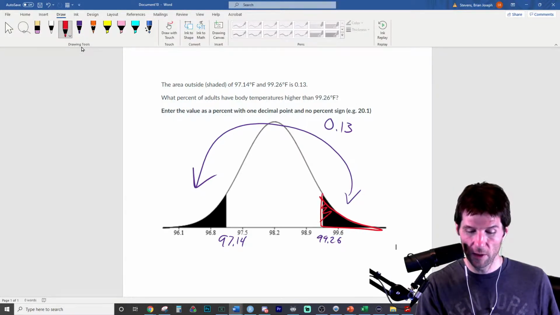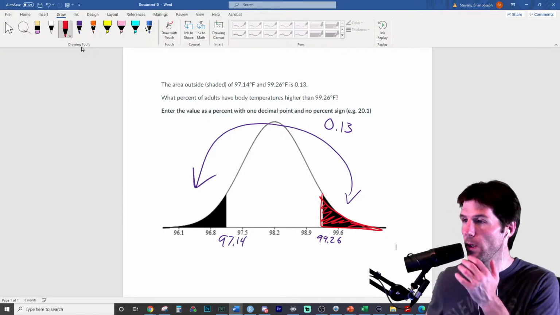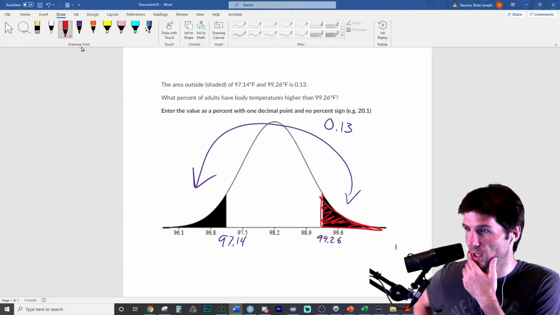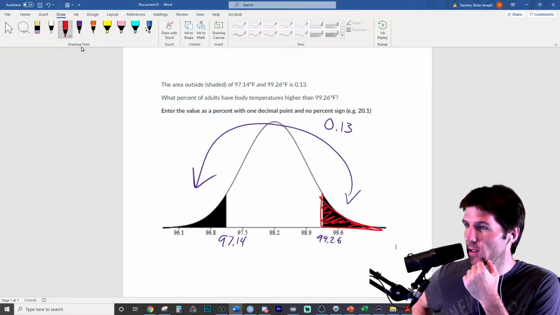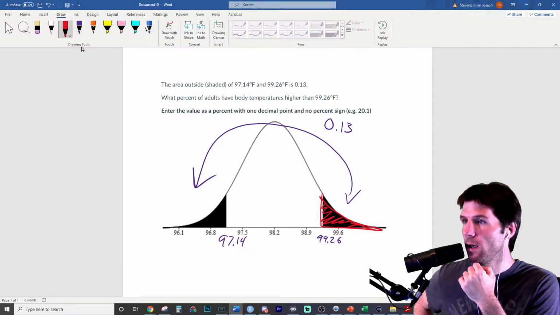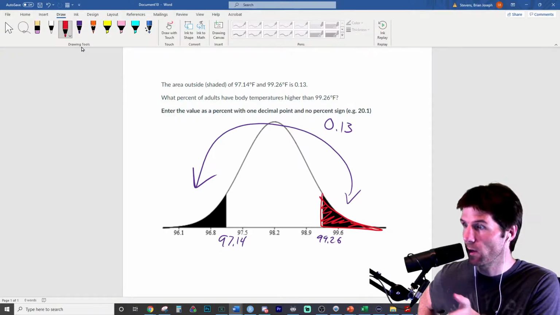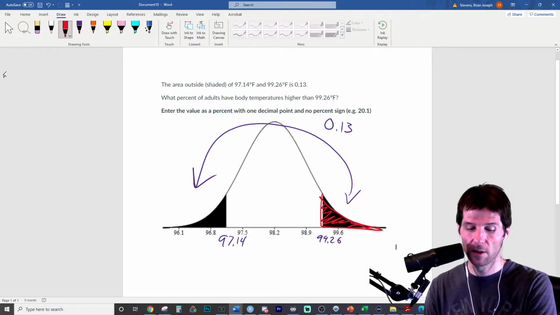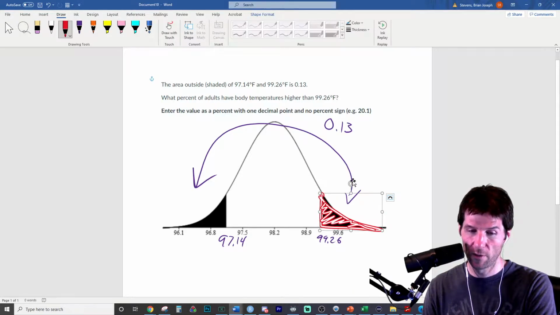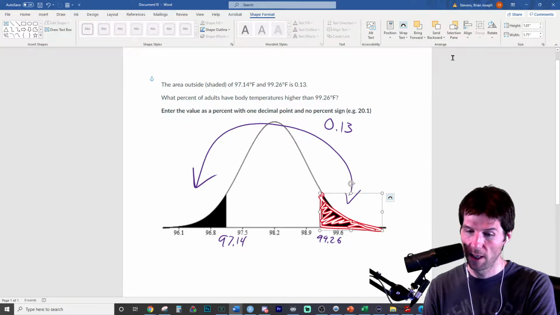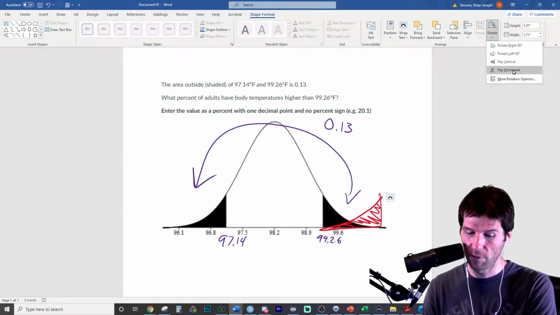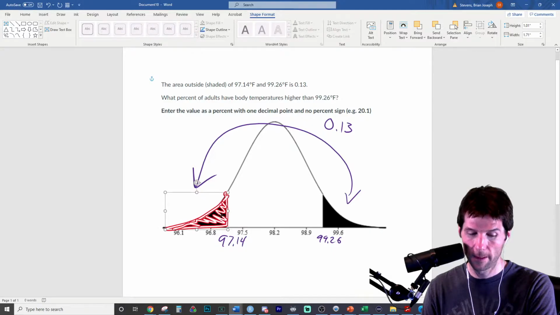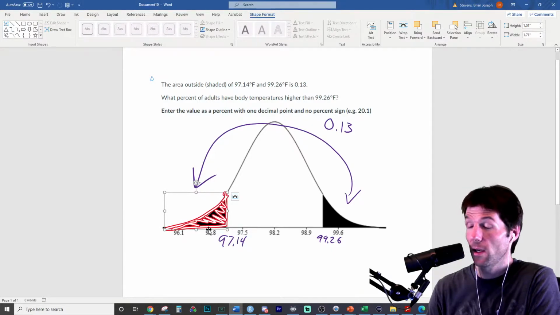Who can kind of explain theoretically how to find this area right here, if we know the total area on the screen is 13%? What you'll find interesting about this is these portions are symmetric. If you were to find the z-score of these values, they are the same z-score, so they're a symmetric distance away from the mean. So those two chunks on the sides are the same size. If I were to take this, go to shape, rotate and flip it and bring it over here, it's the same thing on the other side.